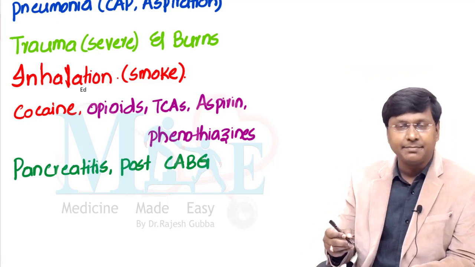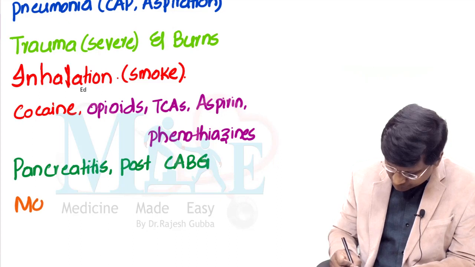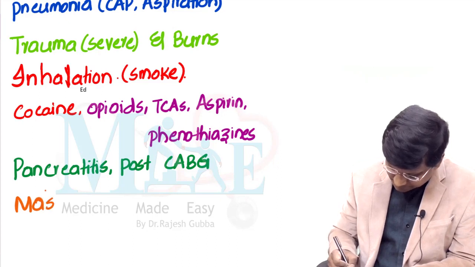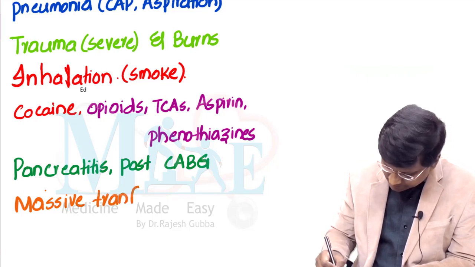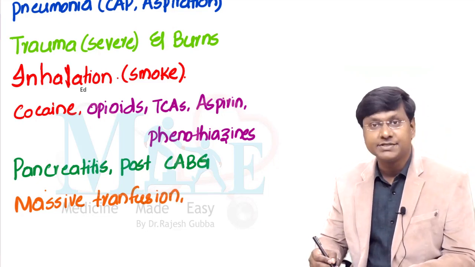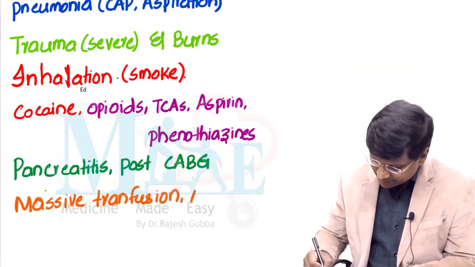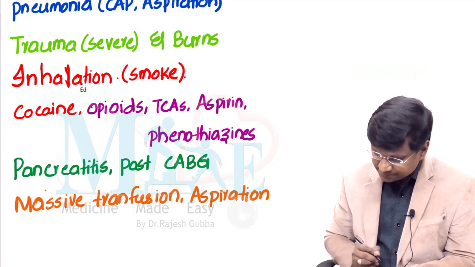Next, the word M stands for massive transfusion. Massive blood transfusion or massive transfusion of the fluids can cause ARDS. And along with that, remember, even aspiration of the gastric contents can cause ARDS.